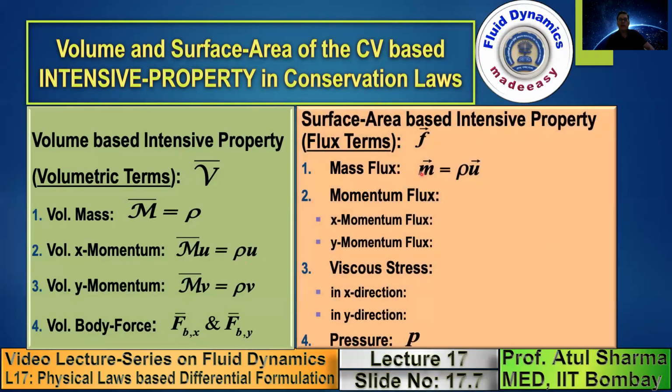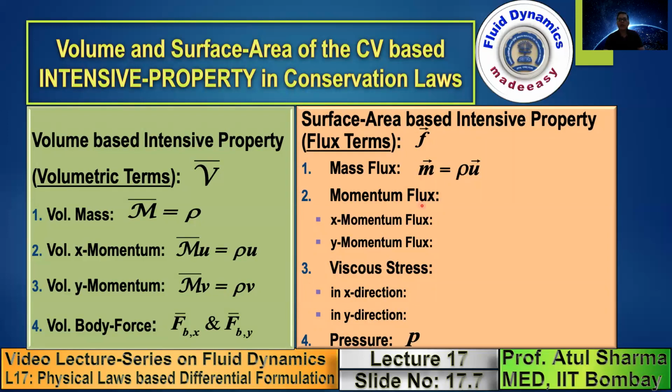Similarly, if you divide by the surface area, you get a flux term. So in the previous slide, you had mass flow rate. When you divide by surface area, you get a variable which is called mass flux, which is a vector quantity. So the mass conservation law is a scalar law, and the momentum conservation law is a vector law, because in the momentum conservation law, you encounter momentum and force, which are vector quantities. So the flux term, note that in a scalar law, the mass flux you encounter in the mass conservation law, is a vector quantity.